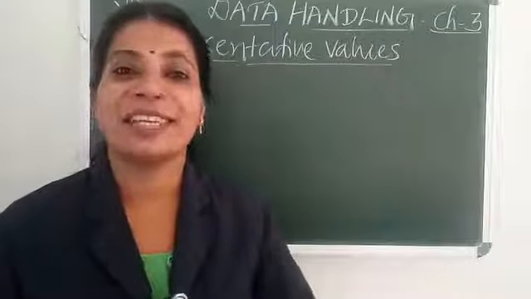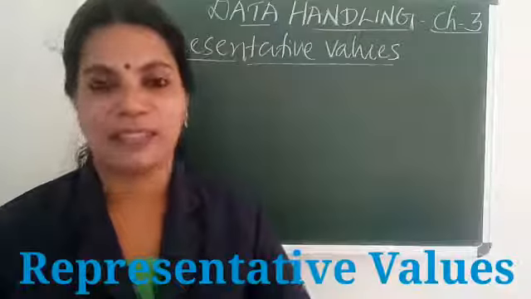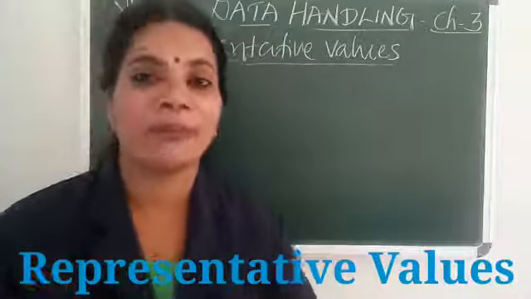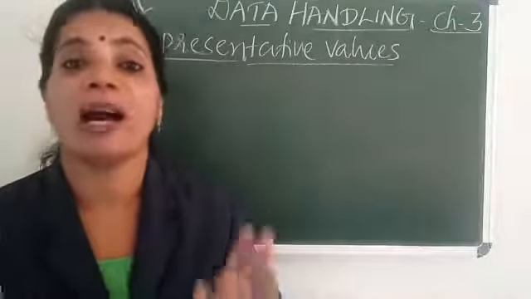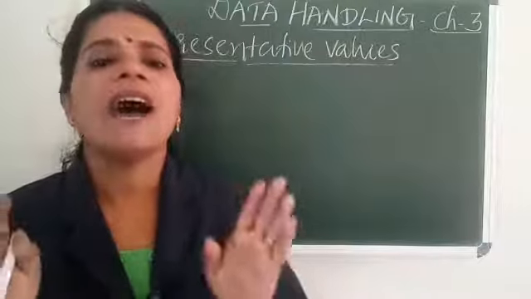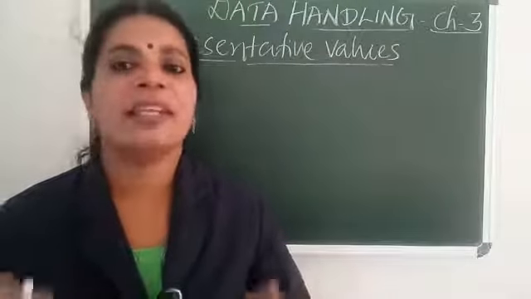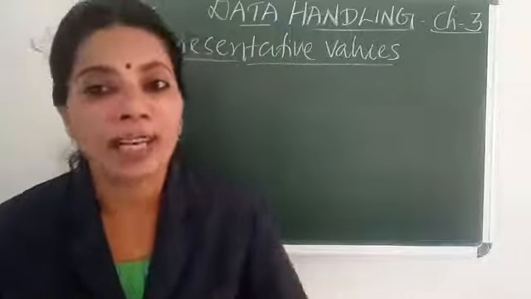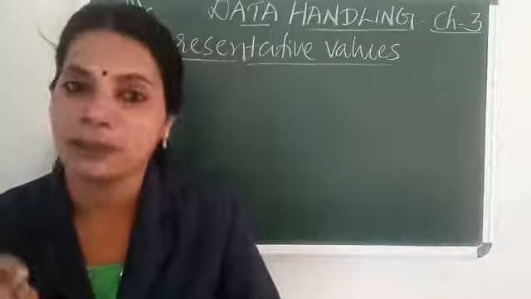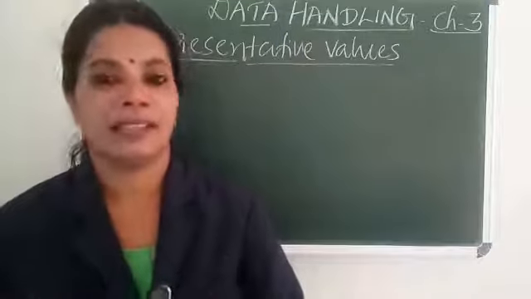Clear? Next concept is representative values. In our day-to-day life, we come across many statements that involve the term average. Average is a number indicating the representative or central value of a group of observations or data.